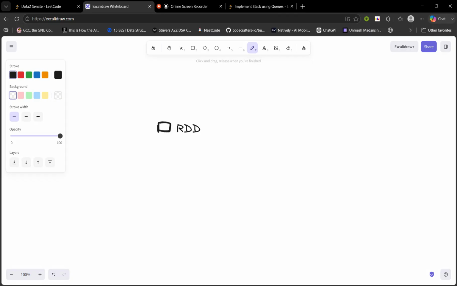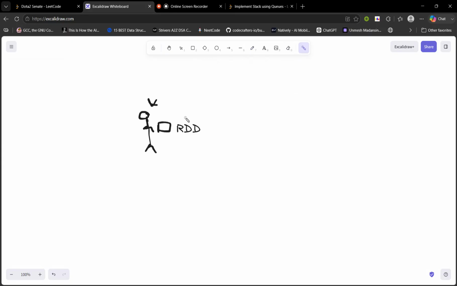Some official person is standing here. Sorry for the bad drawing, but someone is standing here. They just tell this person which option they want to choose. So first R will tell.